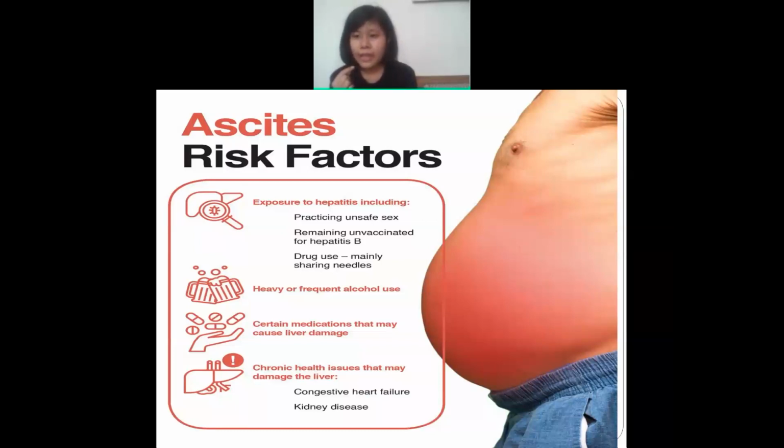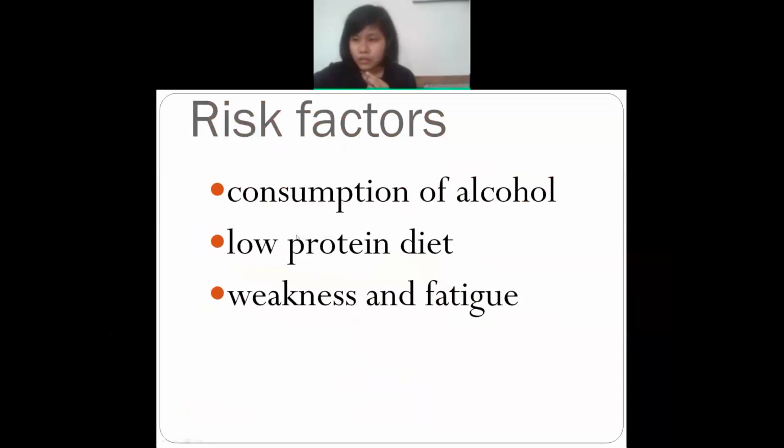If a person is having some health issues, say for example heart problem, or kidney disease such as nephrotic syndrome, they are at the risk of having ascites. Next is consumption of alcohol. We have already discussed that because of having too much alcohol, the person will be at the risk of having ascites. Next is low protein diet.